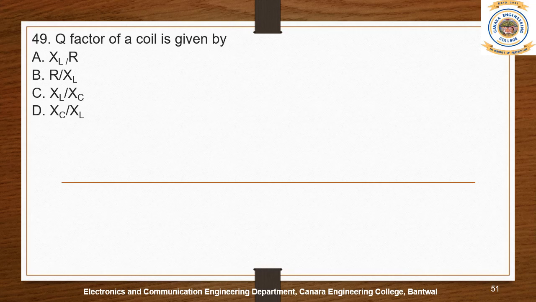Quality factor of a coil is given by, okay, after we observe options A, B, C, D, option A is the right answer, XL by R, because we know that the basic equation to find out the quality factor for a coil is Q is equal to 2 pi FL by R, where 2 pi FL we can represent as XL. We'll see the option. Option A is the right answer.